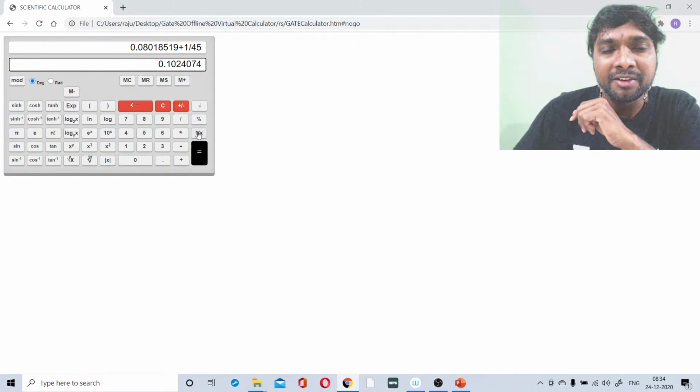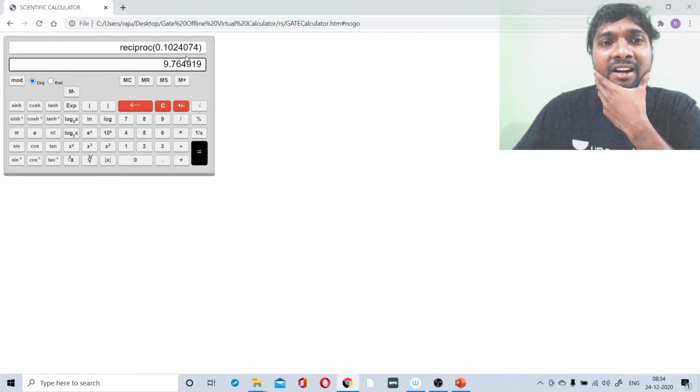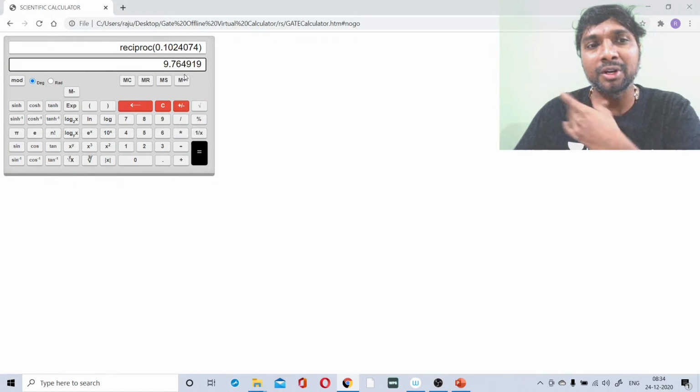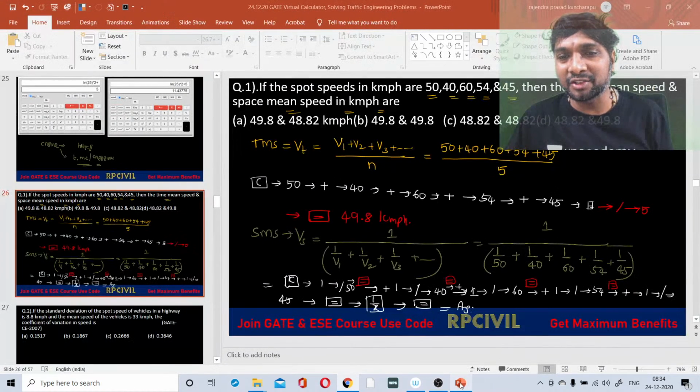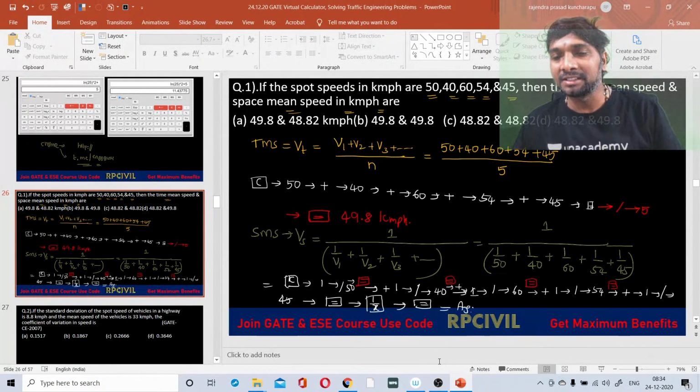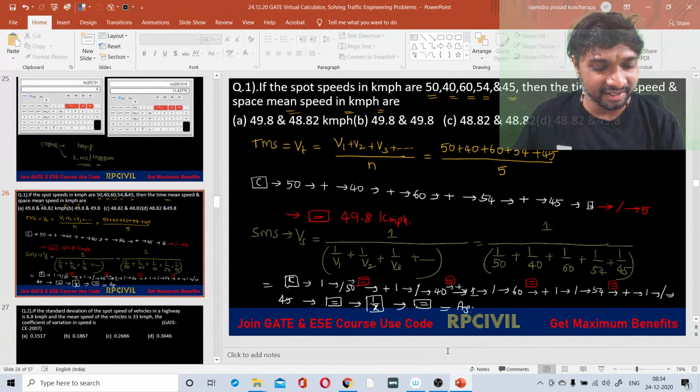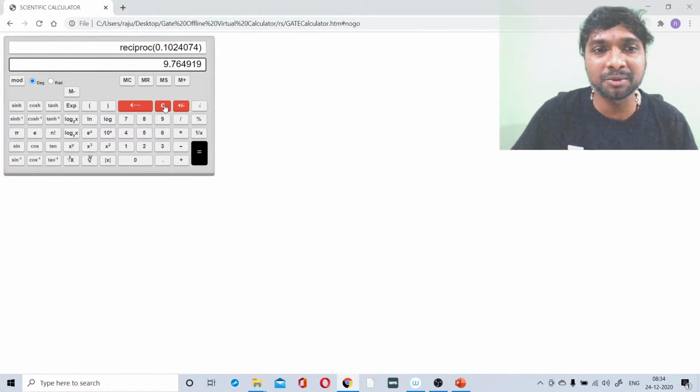But what we need to do? We need to calculate the reciprocal of this one. When you calculate the reciprocal, you have to get it like this, right? But actually, what is that value? You are getting some other value or not? Yes. Where have you made the mistake, if you just observe?